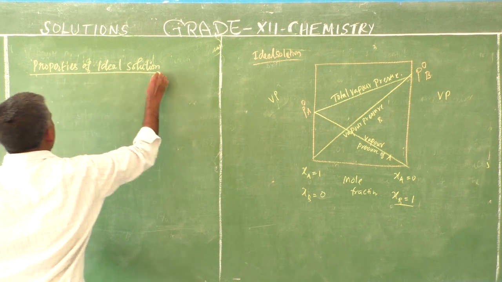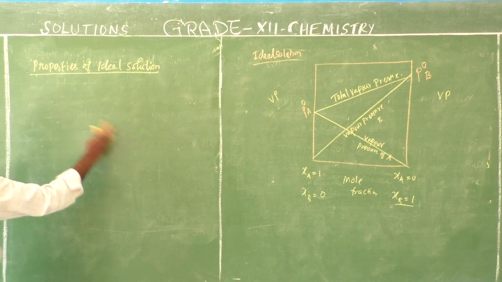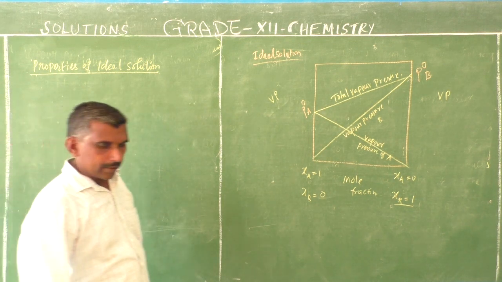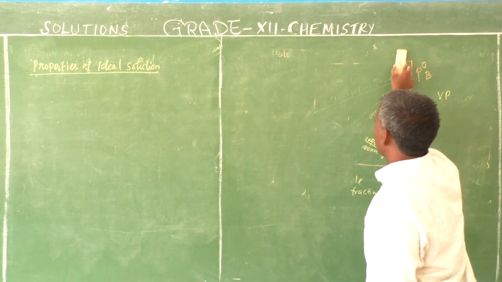Properties of ideal solution. First property, enthalpy of mixing. What is the meaning? Enthalpy, you know, in 11th standard you studied enthalpy, heat changes.